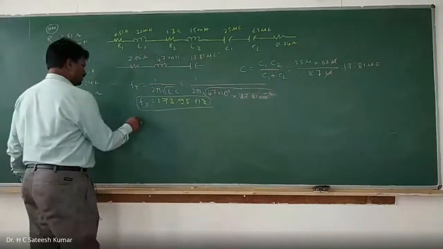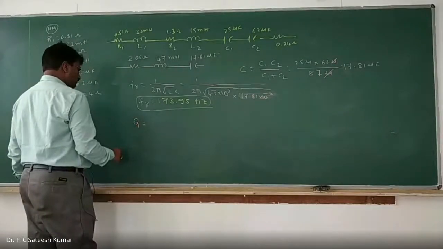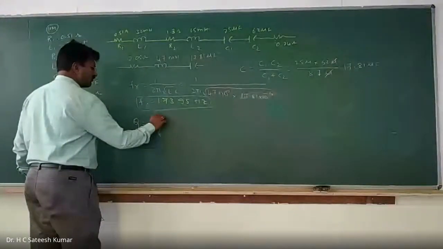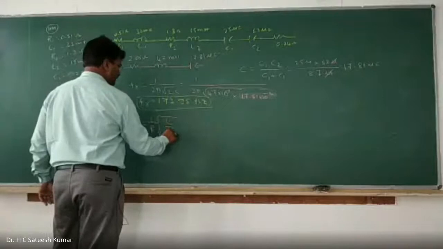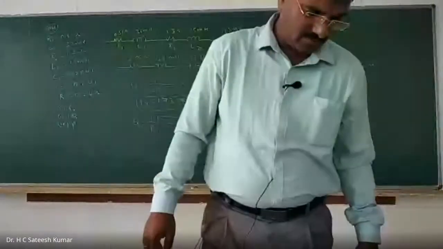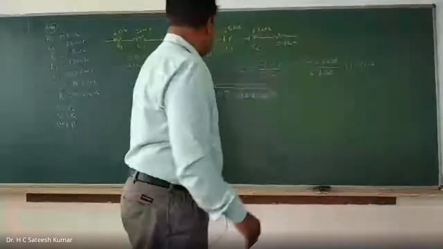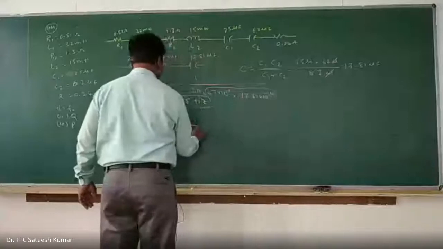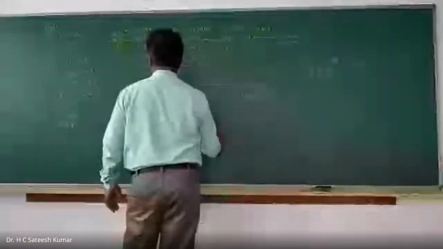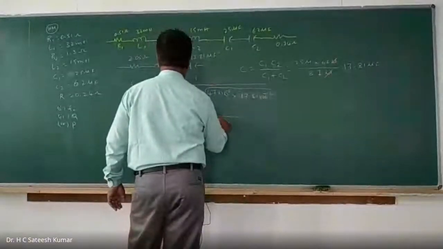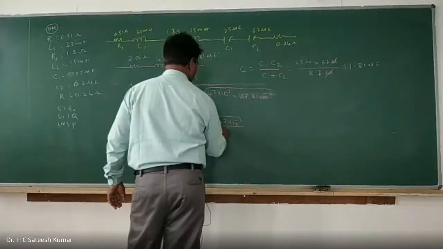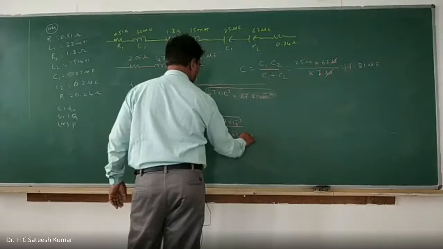Q is equal to 1 by R into root of L by C. You calculate that, which is 1 by R, where total R is 2.05, into the square root of L, 47 into 10 to the power of minus 3, divided by 17.81 into 10 to the power of minus 6.